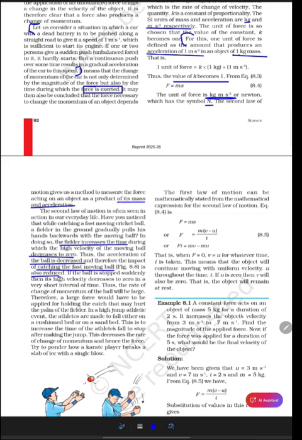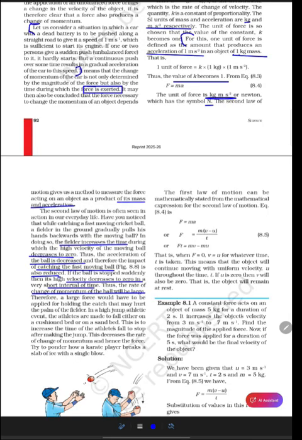If the ball is stopped suddenly, then its high velocity decreases to zero in a very short interval of time. So that is why the time is very important. The rate at which momentum is changed is very important. Thus, the rate of change of momentum of the ball will be large. Therefore, a large force would have to be applied for holding the catch that may hurt the palm of the fielder.